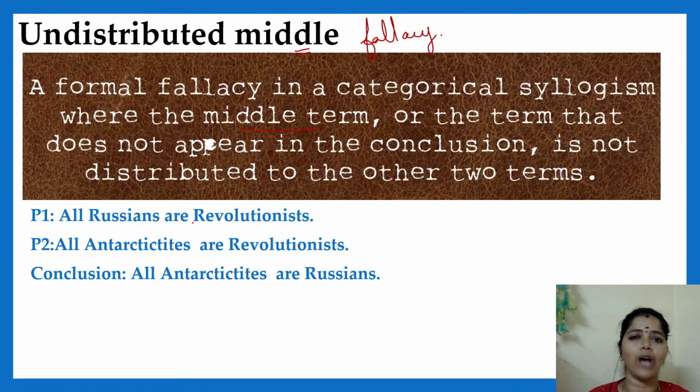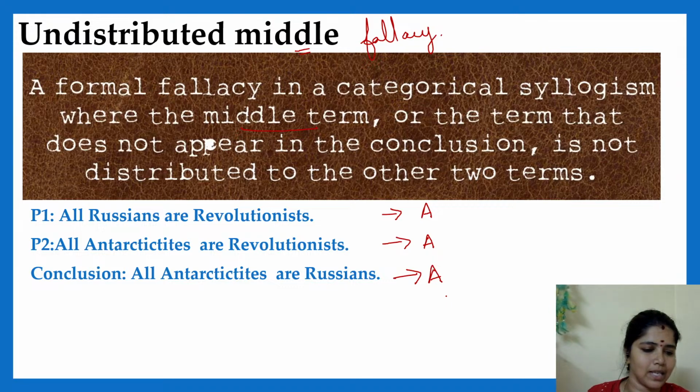Okay, ma'am, how do we handle these kinds of problems? See, you will be given this kind of syllogism. First step, you have to identify the type of proposition. Can you please tell me the type of proposition of P1, P2 and C? P1: this is an A type sentence. P2: this is also an A type sentence. Conclusion: this is also an A type sentence.